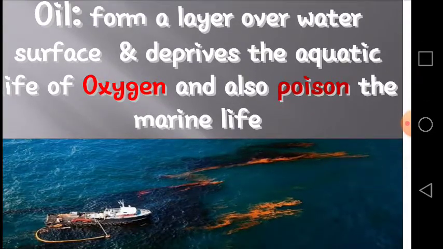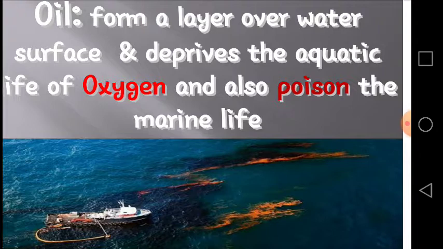Oil. Oil forms a huge layer over the water surface and deprives the aquatic life of oxygen and also poisons the marine life. Dear students, this oil comes from the oil tankers and is mainly responsible for causing oil spills.